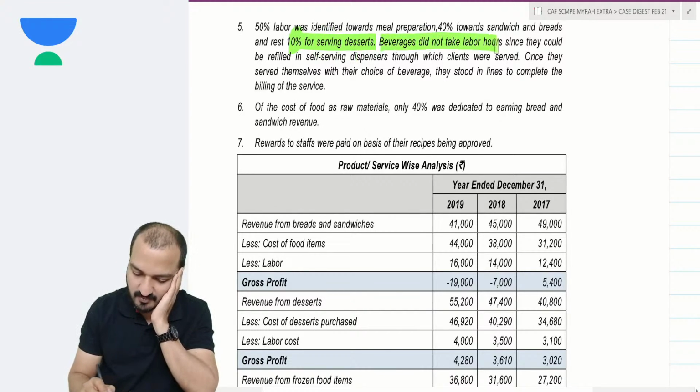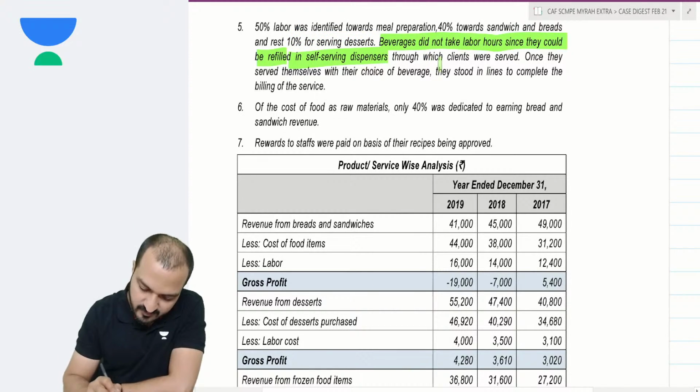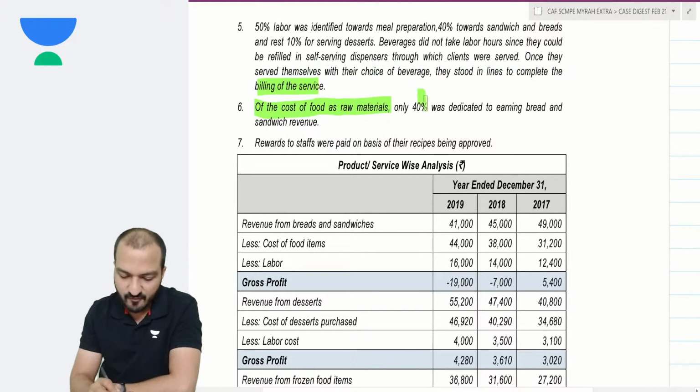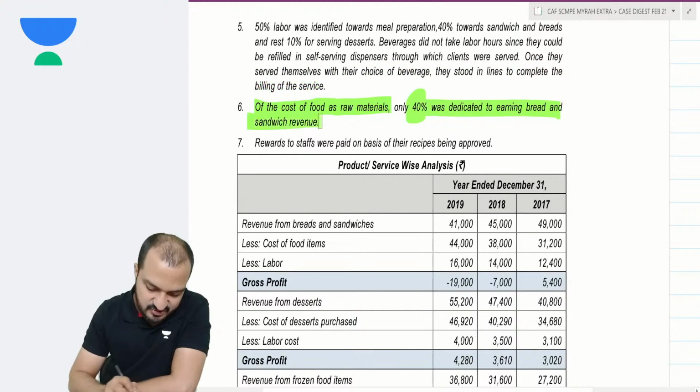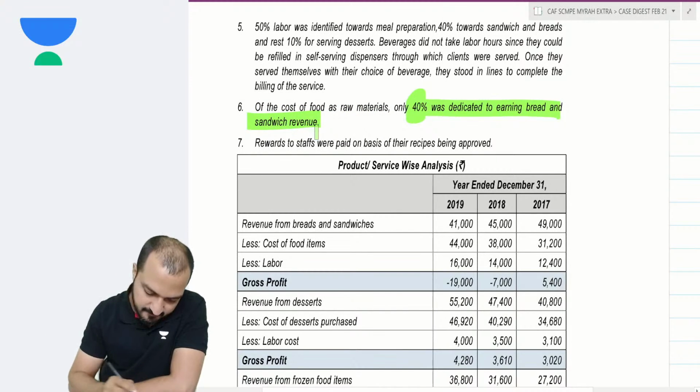Beverages did not take much labor hours since they could be refilled in self-serving dispensers, through which the clients were served. Once they served themselves with their choice of beverage, they stood in lines to complete the billing of the service. Of the cost of food as raw materials, only 40% was dedicated to bread and sandwich revenue. Remaining raw material must be for the meals.